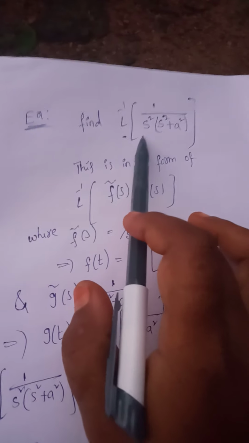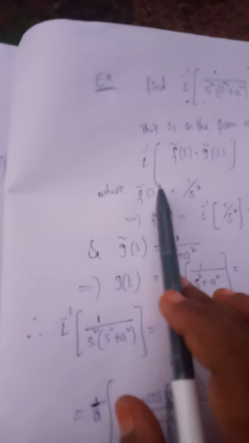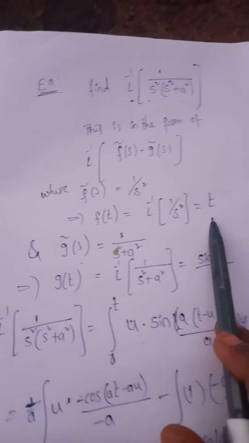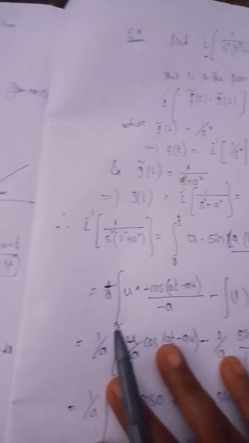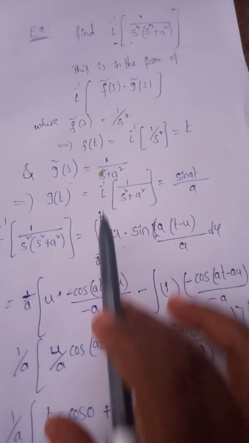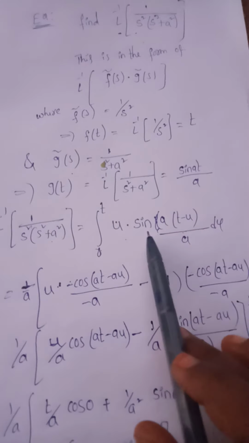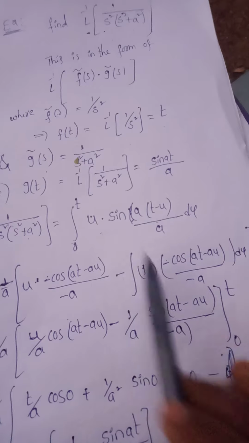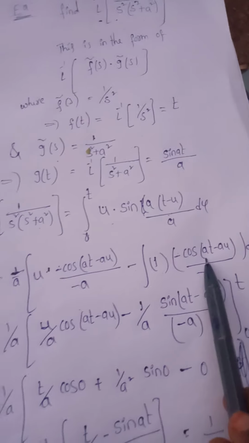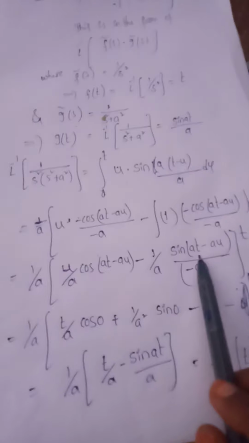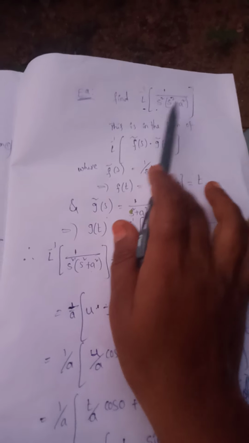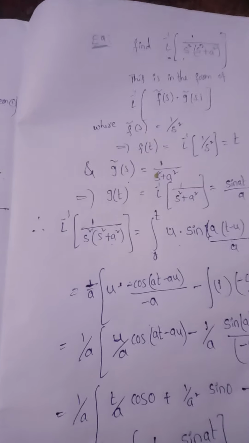for any value, the multiplication of two variables, you can take one as f bar s, another one as g bar s. So you can find out the f of t and g of t. So f bar s into g bar s gives the integral 0 to t f of u g of t minus u. Here u into v function, u into integration of sin, minus cos, minus differentiation of u 1 into integration of sin, minus cos, and also integration of cos, sin. You can apply the limit values, you can get this value. So for any functions given in the inverse Laplace transform as a product of two functions, you can apply the convolution theorem. Okay, right? Thank you.